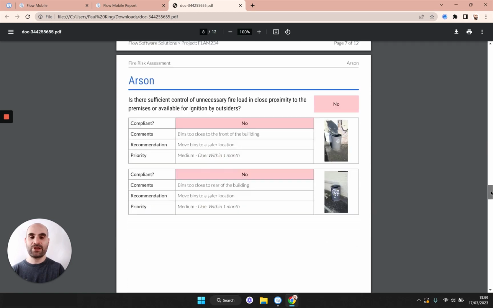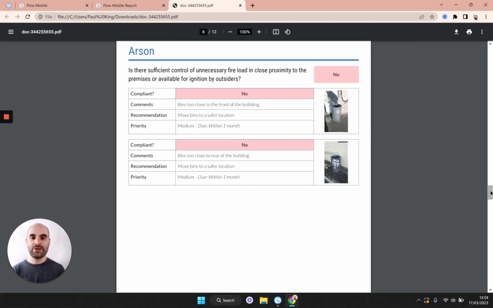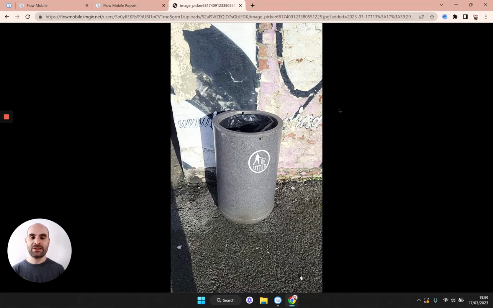And that's going to be great when the report runs onto lots of different pages. The next thing you'll notice is each of these images is just a thumbnail, but you can click on it and view the full-sized image. And this is a really nice feature because it means the reports stay small. We scale them down to keep them small, but the client can still view the original detail and they can zoom right into the images as well if they want to.